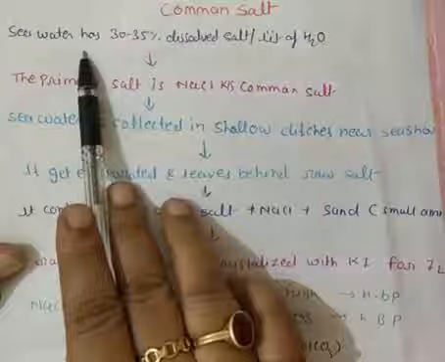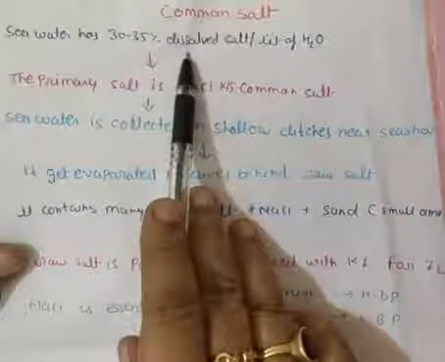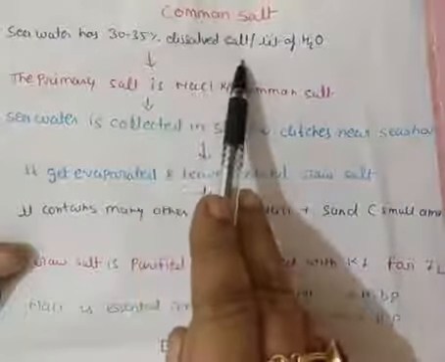10th class. We are talking about chemistry in daily life, and now we will talk about common salt. As we know, seawater has 30 to 35% dissolved salt. The primary salt in seawater is NaCl, which is known as common salt.